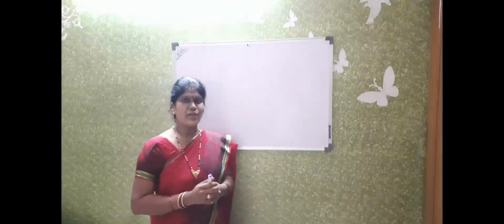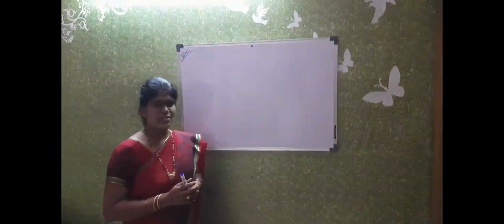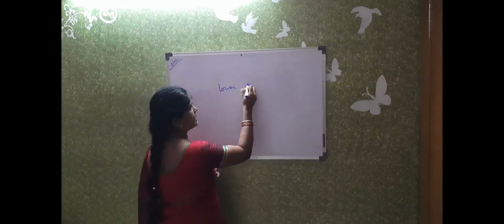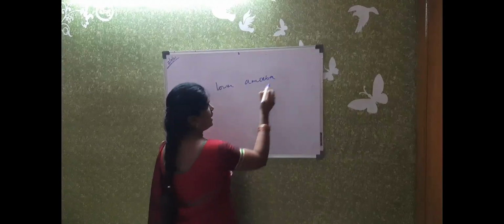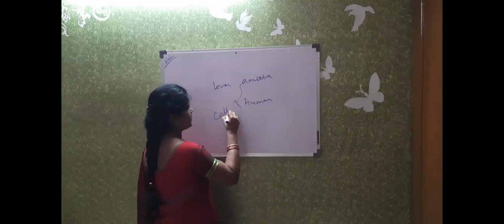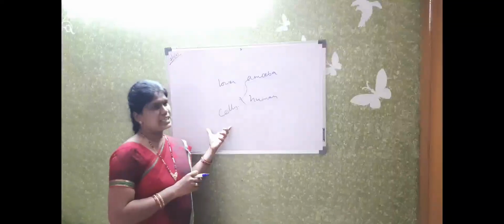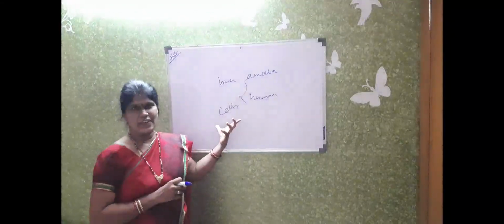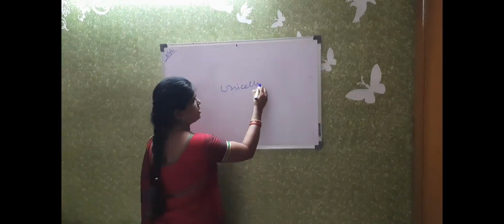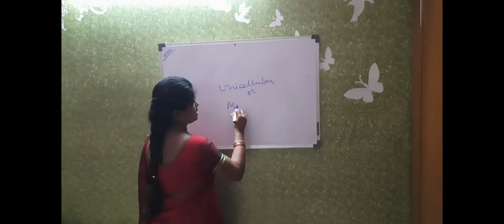In the previous session, you have already learned about the cell, its structure and function. So you know that all these organisms, from lower organisms like amoeba to higher organisms like human beings, are all made up of cells. These cells are nothing but the structural unit of any living organism. There are different types of organisms on Earth. They may be unicellular or multicellular.